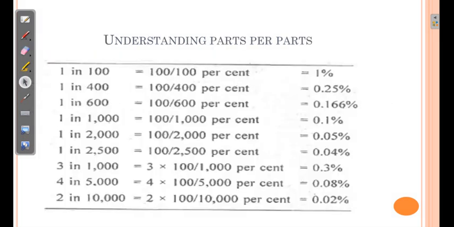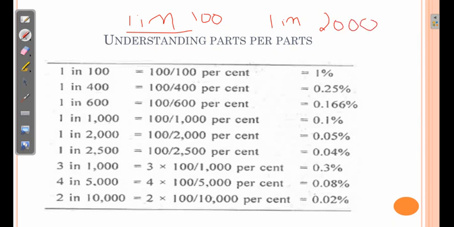Now understanding parts per parts. Sometimes the concentrations are represented as parts per parts, that is 1 in 100. It is simply 1%. Okay. Sometimes different values are given, that is 1 in 2000. So in such cases we need to find out the concentration of this 1 in 2000 solution.